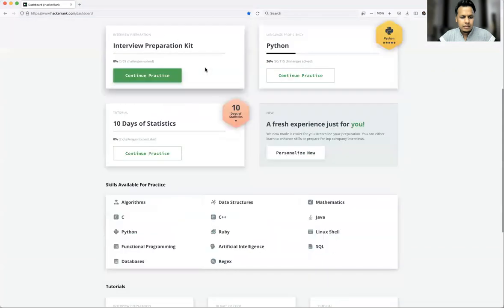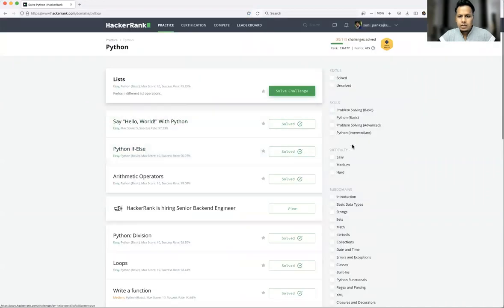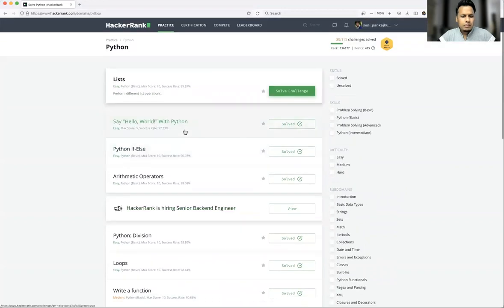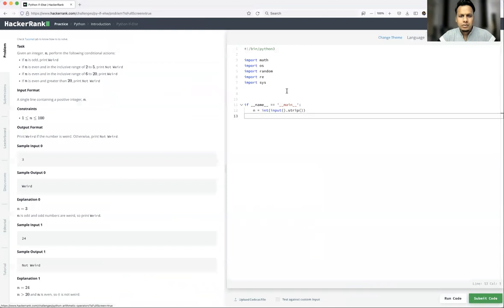Under the practice section, you have something called skills available for practice. Go with Python. Here I'm going to talk only about Python, no other language. You will see a lot of different topics and their associated questions. Whichever topic you want, you can just click on it, and only those questions will pop up. Let's take an example, maybe Python if-else. I have already solved it, but I'll just show you.